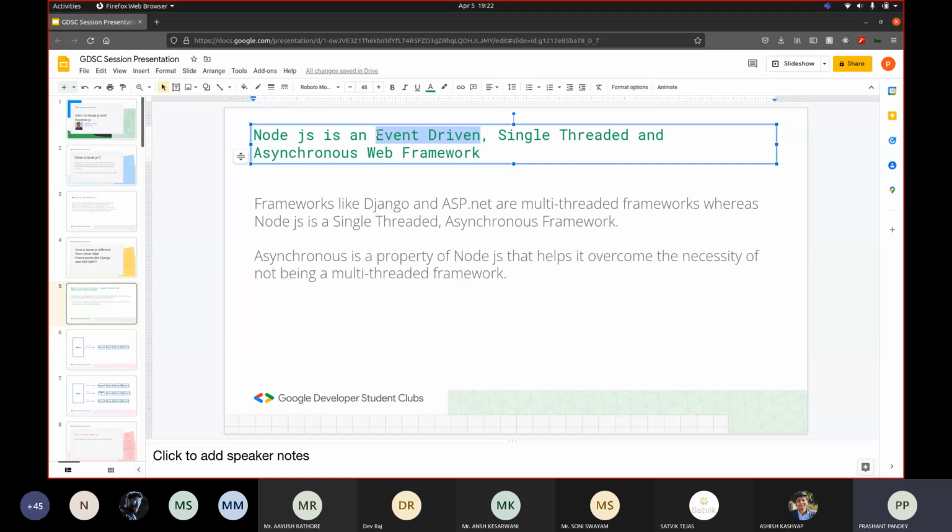So that's what event driven is. It's simply something that happens, and that's how Node.js works. I'll show you how Node.js processes the body of a request, and then maybe you'll have a clear idea of what event driven is. But for now, these three are the main properties of Node.js: event-driven, single-threaded, and an asynchronous web framework.